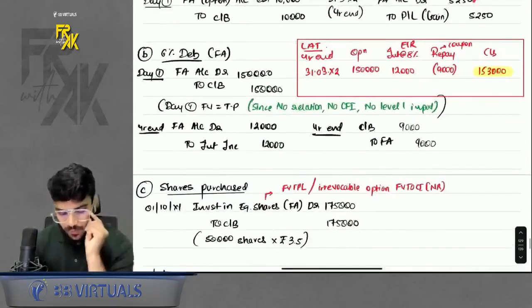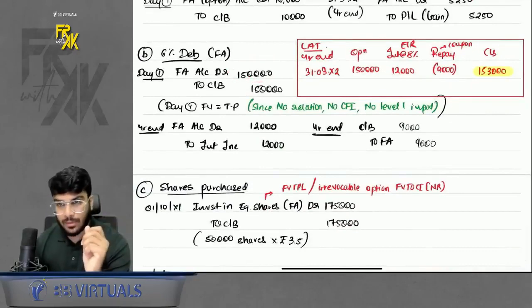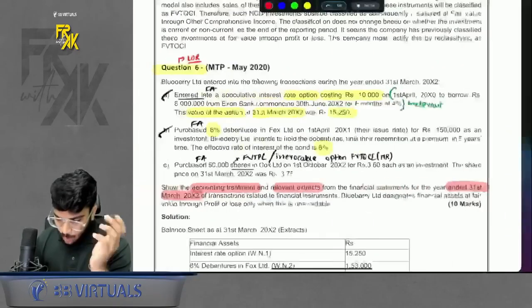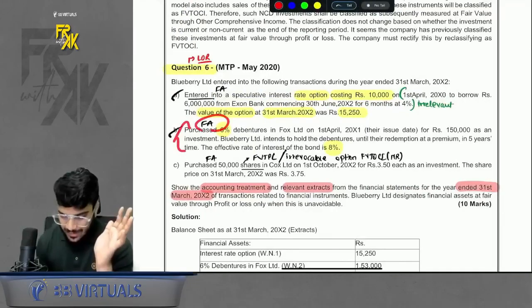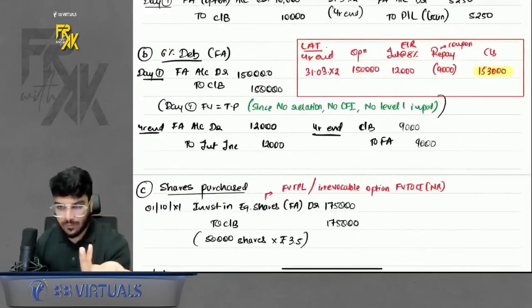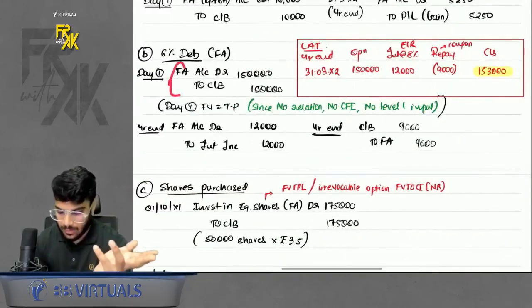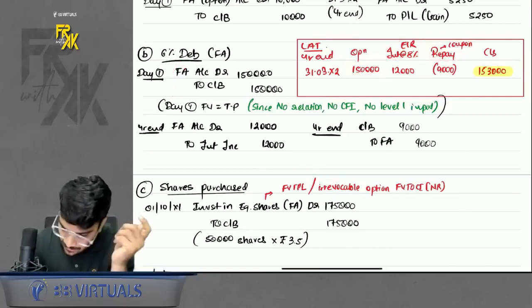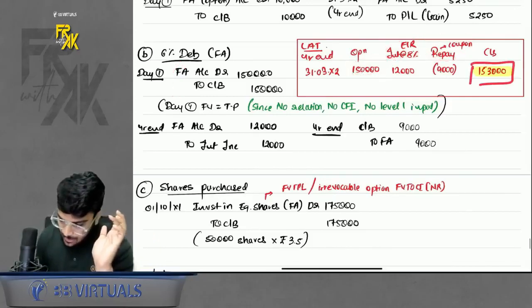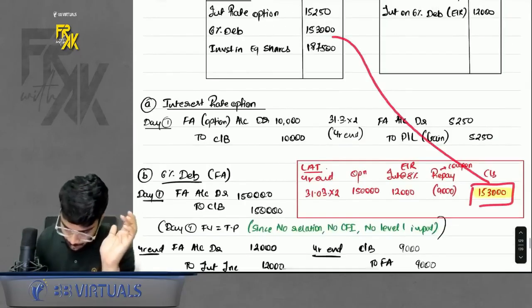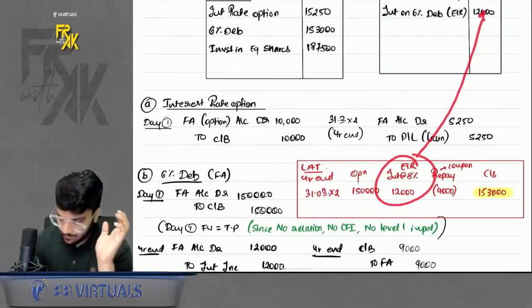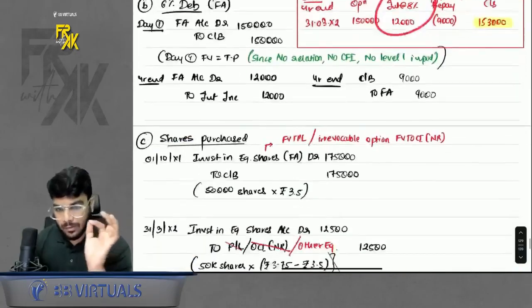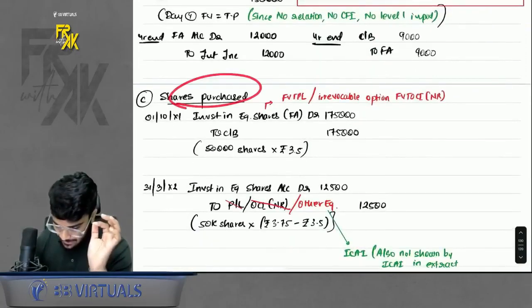Acha, for the debenture we bought at 1,50,000. Okay, and the EIR and coupon, everything is given. So for a financial asset we follow the amortized cost method. We will prepare the LAT. So book the purchase price, then EIR, then whatever coupon is there you will repay. You will get the closing. So in the balance sheet the closing value will appear, and in profit and loss the EIR interest will appear. Okay, now the main point was the third part. We purchased the shares.